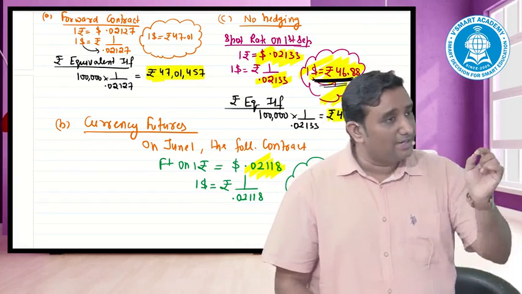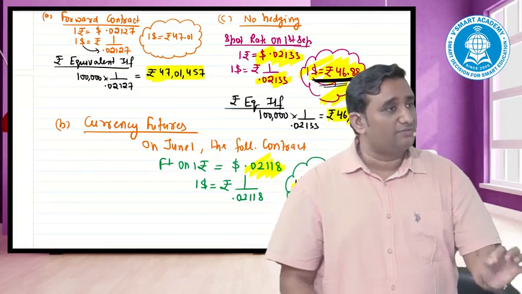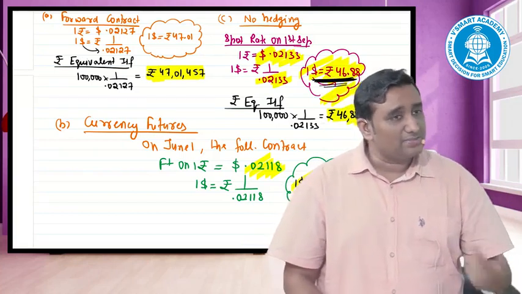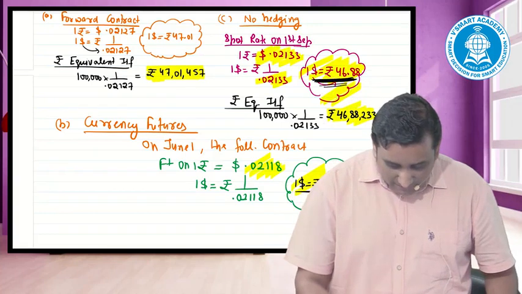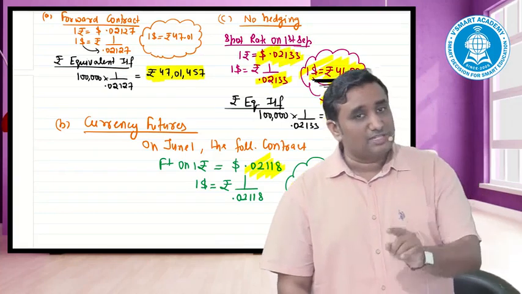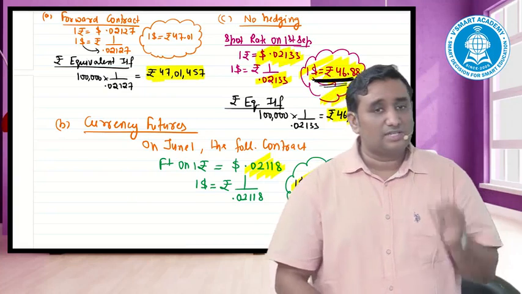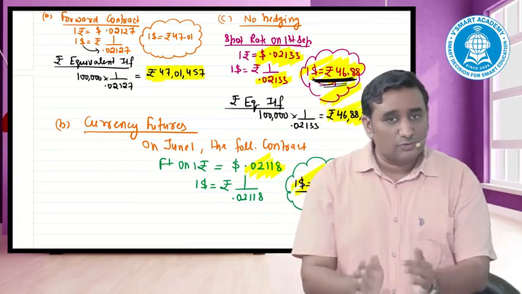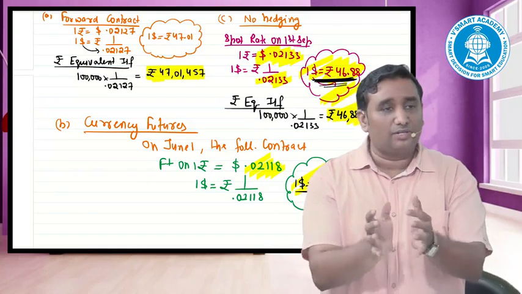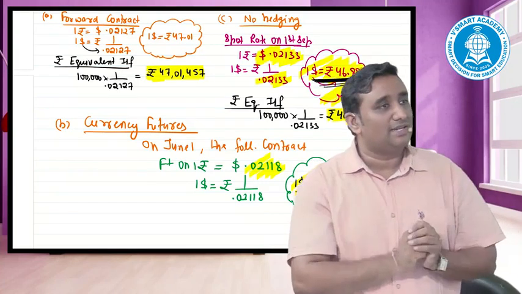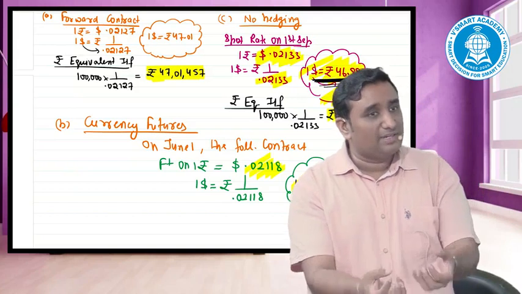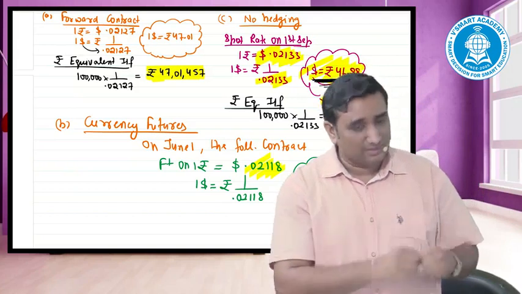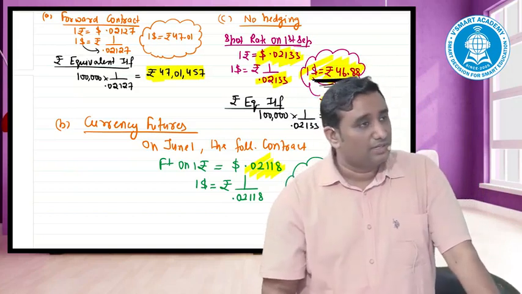46.88. That means the futures market has to give me what? Profit. And as per the futures market, the price is in dollars. That means they will compensate me in dollars. Now what will happen in this question is that $1 lakh I'll receive from the US. Some dollars the futures market will give. I'll combine all the dollars, go to the cash market and sell. And when I sell, automatically my inflow would be as good as 47.21. It has to be there.